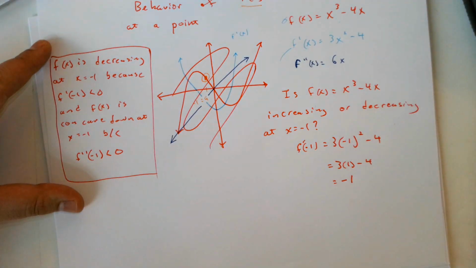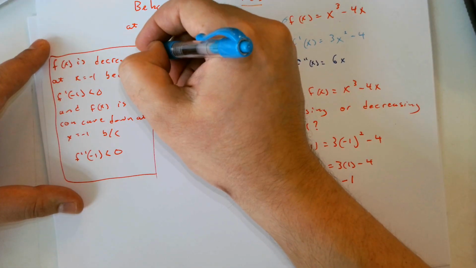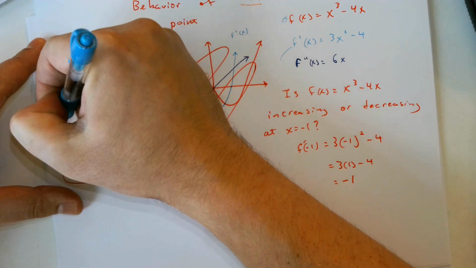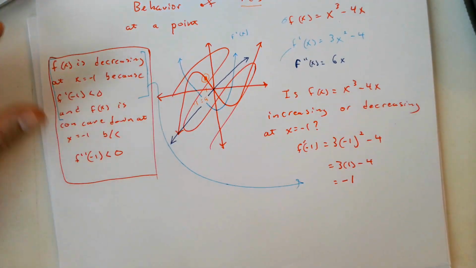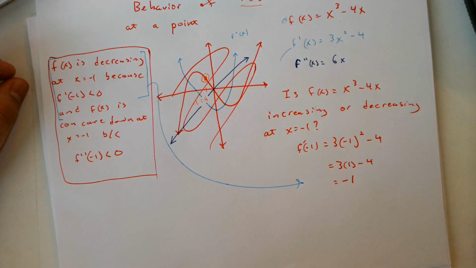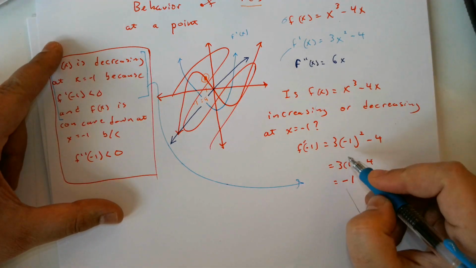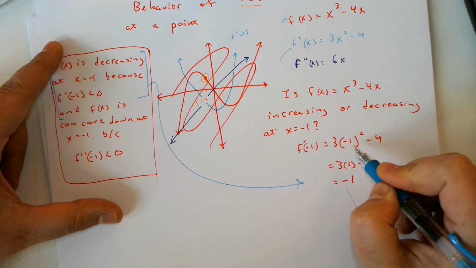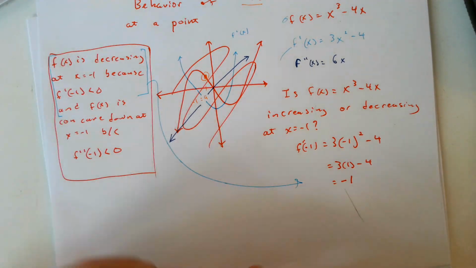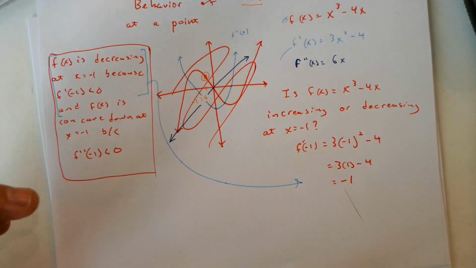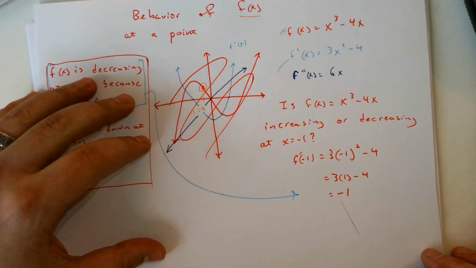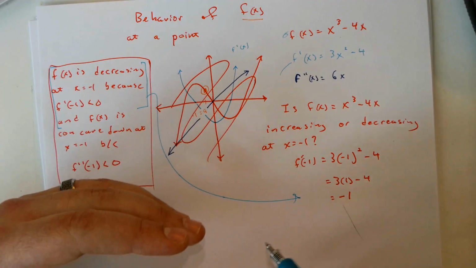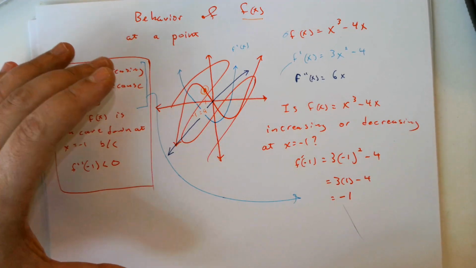I keep mixing up what color pen I want to use. This over here. All right, f of x is decreasing at x equals negative 1 because f prime of negative 1 is less than 0. So again, I took my derivative and plugged in where x equals negative 1. I don't even care if that's negative 1, that could have been negative 50. All that matters is that f prime is negative. That tells us that f of x is decreasing.